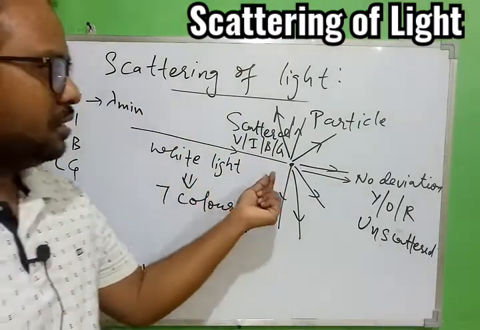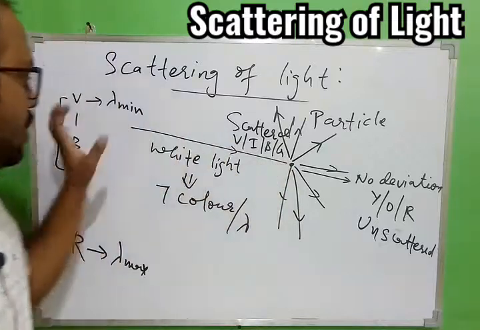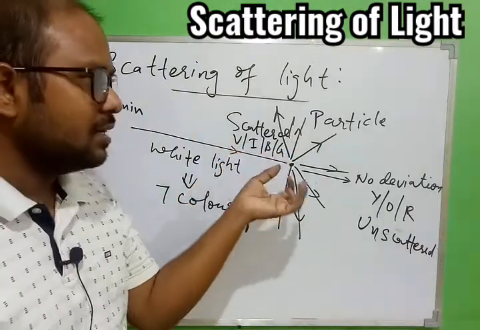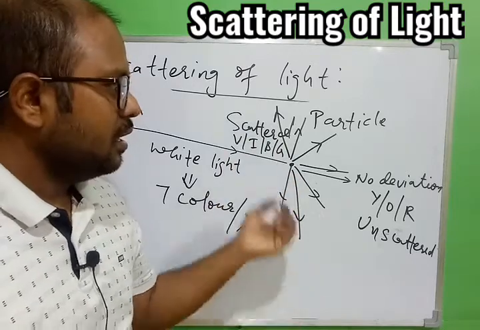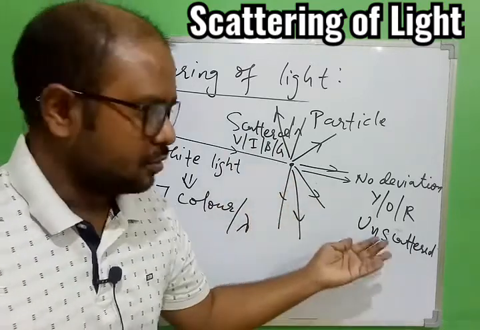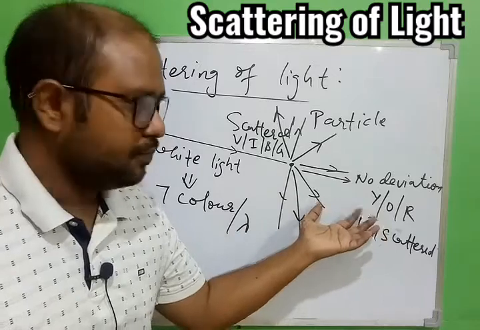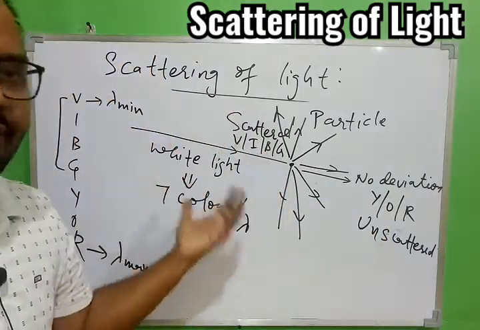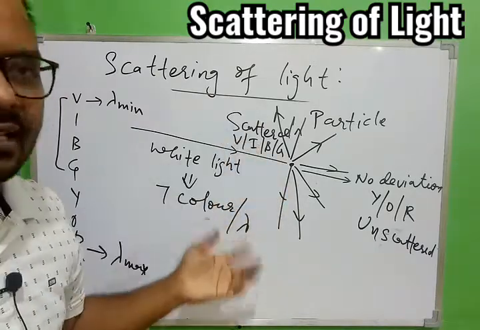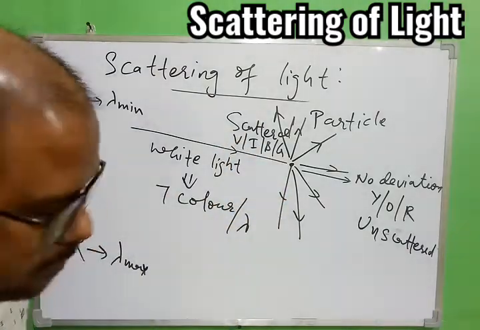Whenever white light will try to hit the particle, out of 7 colors, few colors may be scattered, that is they may get deviated from the path because of this particle. Some colors may remain undeviated. We can say they are called unscattered light. The colors which are deviated from the path are basically called scattered light. So just remember this concept.